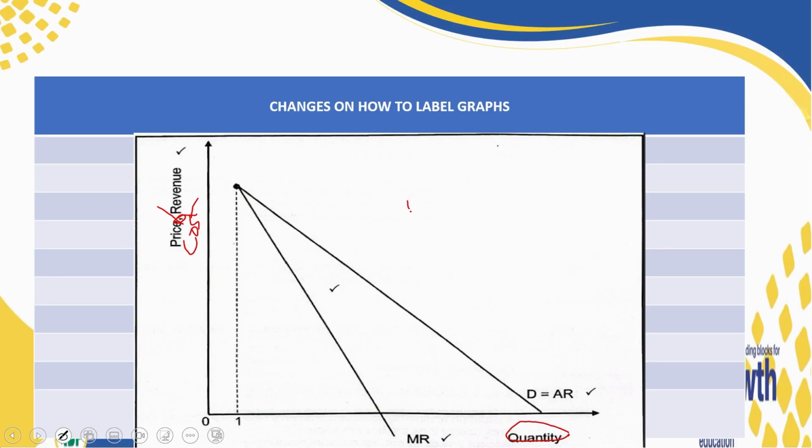Because once you put a slash, you are saying that the price, the revenue, and the cost are the same variables. But we know that they are not the same. So it's a correction for us. The most correct way of doing it is to put a comma. That's what you are measuring, but it's not the same. So please take care of that. That is very important. And if you are drawing the graphs for monopoly, for example, this one is for monopoly, what are you going to do? The first point here is the same. And the average revenue is the same as the demand curve. Perfect, you draw it.